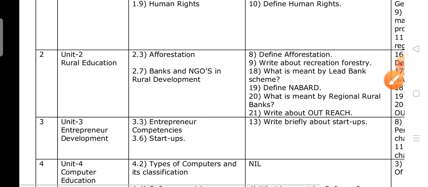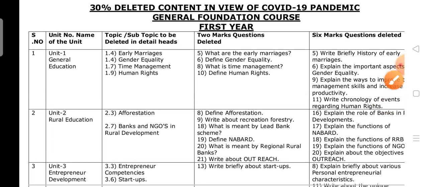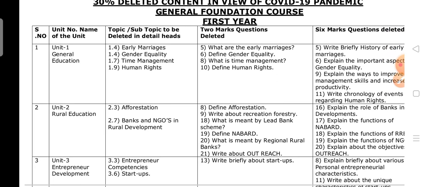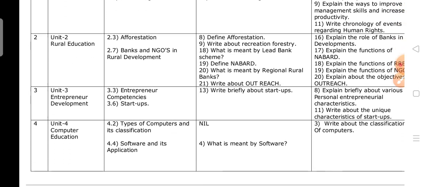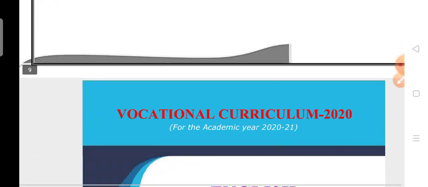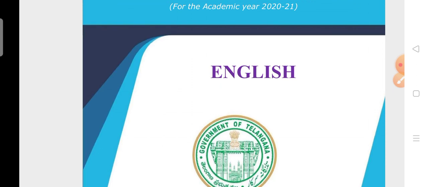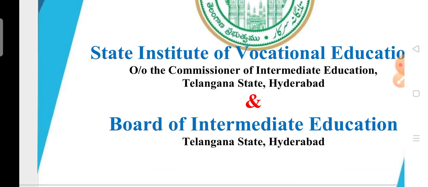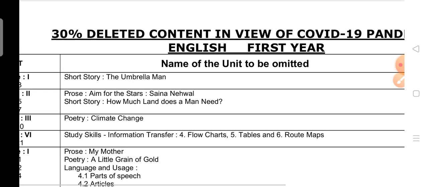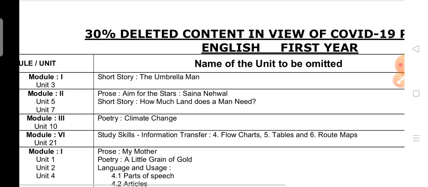So see here, this is the overall 30% deleted content in view of COVID-19 for all vocational groups in the subject of GFC for first year students. Okay, next coming to English. English is common, just like GFC is common for all vocational groups. In the same way, English is a common language for all the vocational students. So this is the 30% deleted content in view of the COVID-19 pandemic for English first year.